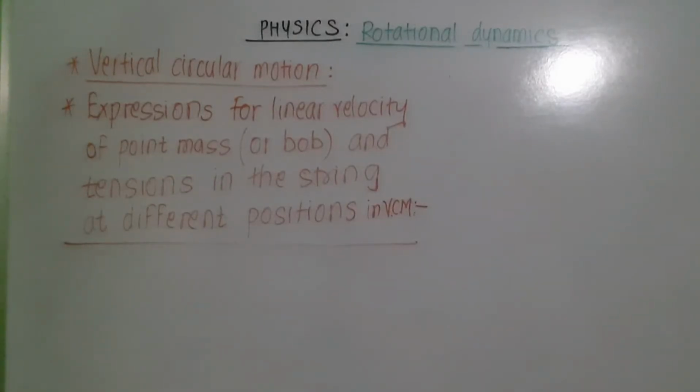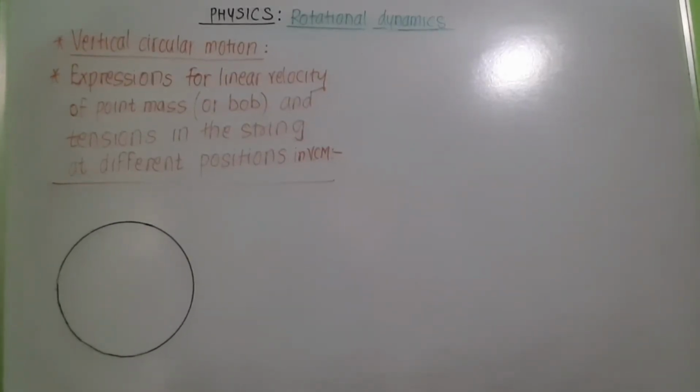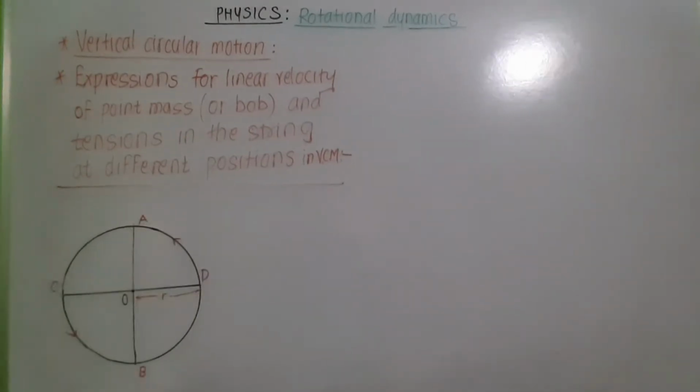Now let us obtain expressions for linear velocity of a point mass, or we can say bob, and tensions in the string at different positions when it is performing vertical circular motion. Consider a bob which is treated as point mass, tied to one end of a string and revolved in a vertical circle of radius r with center O. Such a motion is called vertical circular motion.